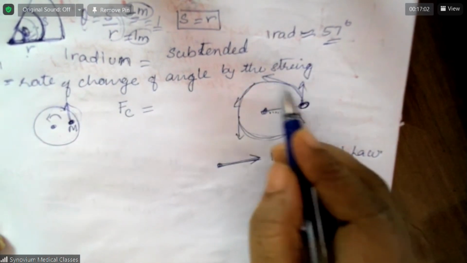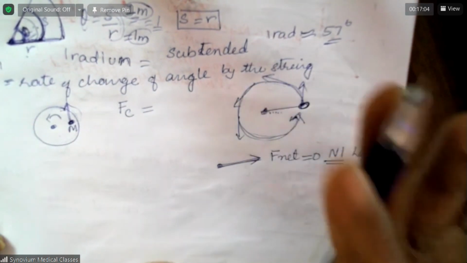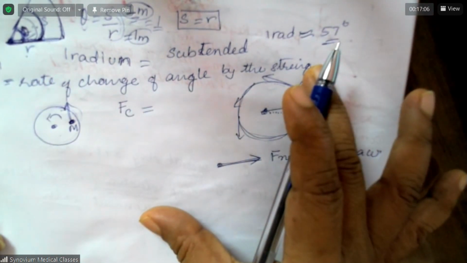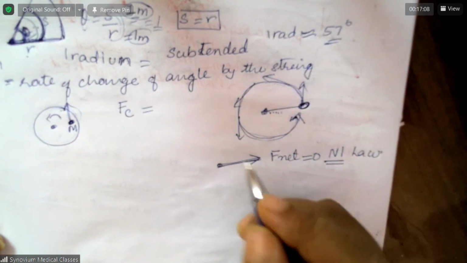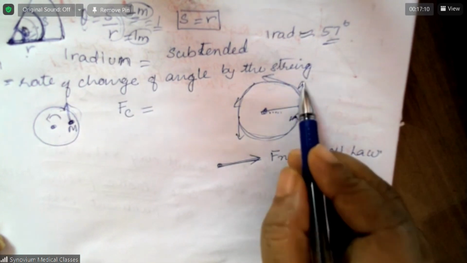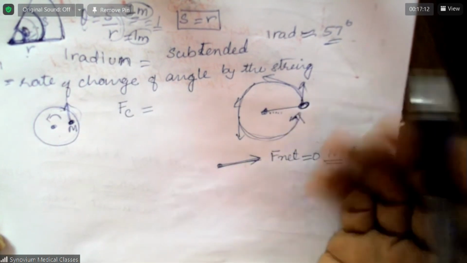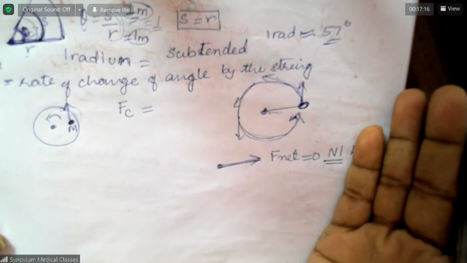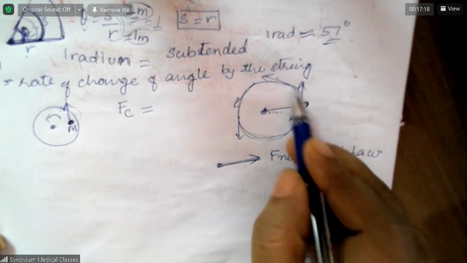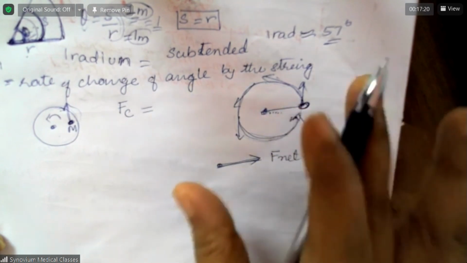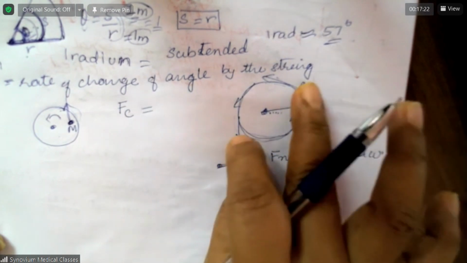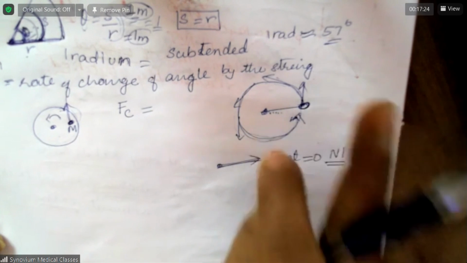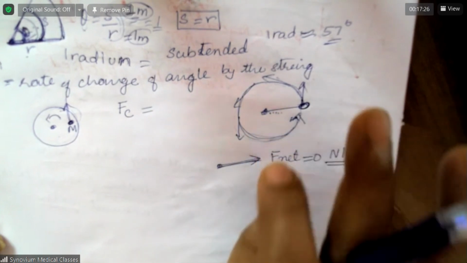So what is necessary to change the direction? You need a net force. According to the second law, the direction changing means acceleration. For the direction to change, there must be a net force, and that net force is called centripetal force. The force needed to make an object move in a circular path is called centripetal force.